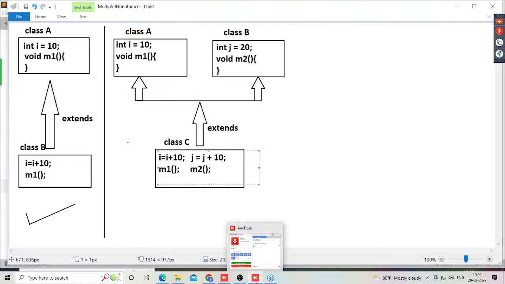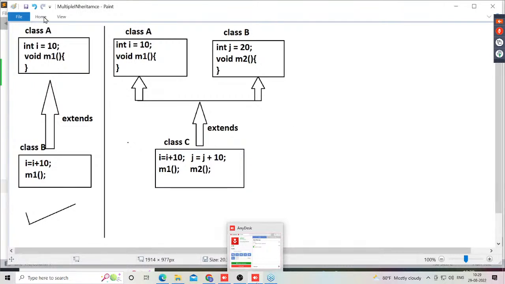You can observe this clearly. The m1 method is coming from superclass A, and the m2 method is coming from superclass B. Finally, we got our output. Effectively, we are getting our required output here. Right, here we don't have any problem up to this.